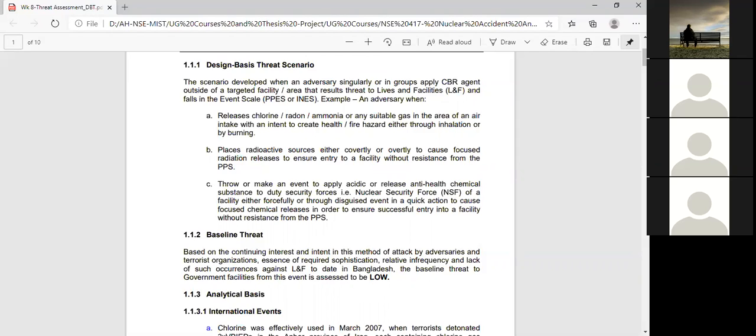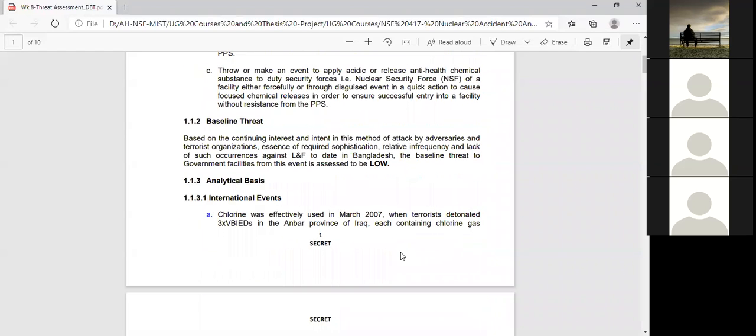Then the second point: you have to give the threat level, or the risk level, or accident level because of the severe release. We call it the baseline. You have to give the level. So, based on the continuing interest and intent in this method of attack, that means an attacker would attack, for example, the Rooppur nuclear power plant.